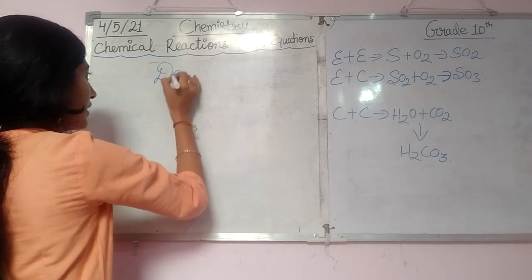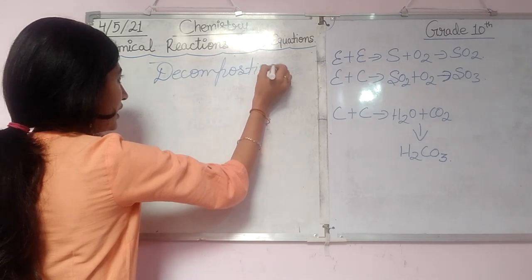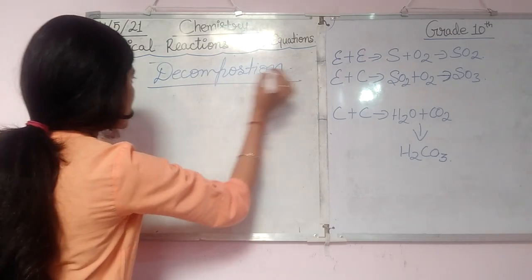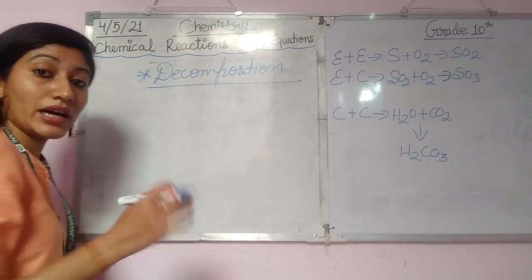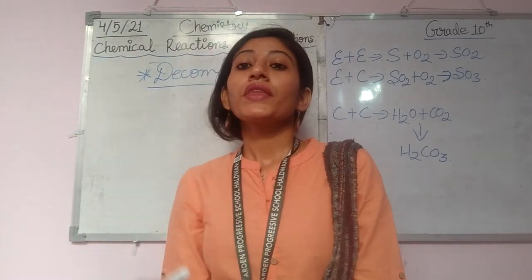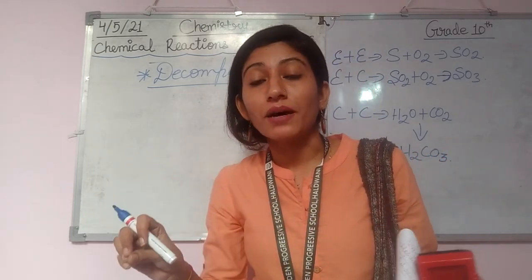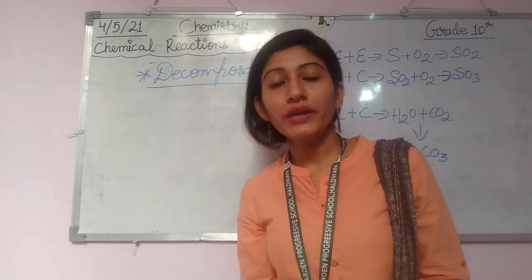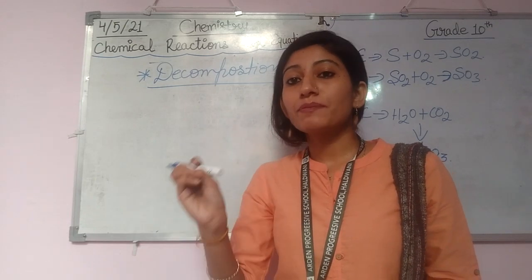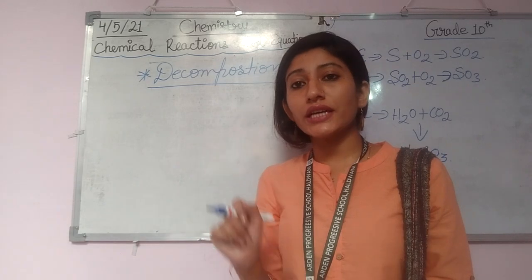Now, what happens in this case? What do we mean by decomposition? When something splits up or breaks down, then we say that decomposition has taken place.